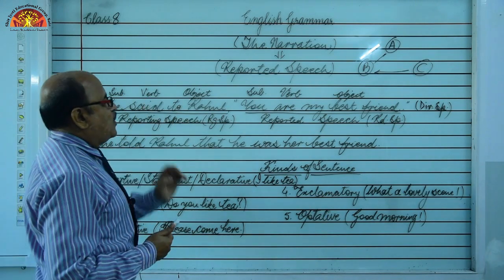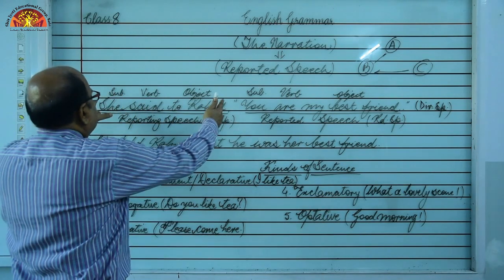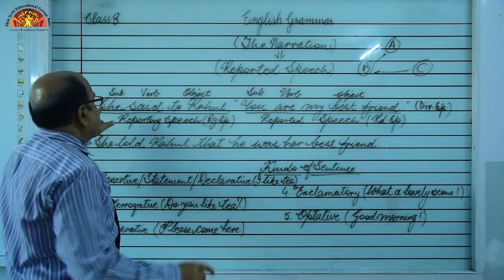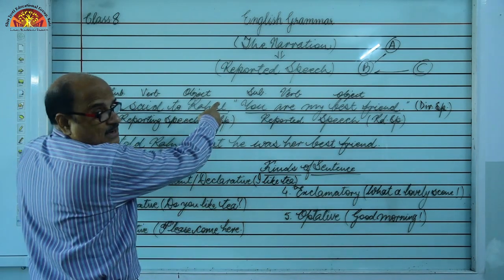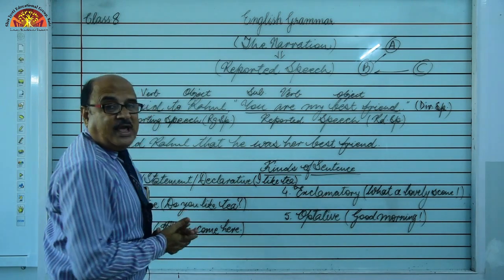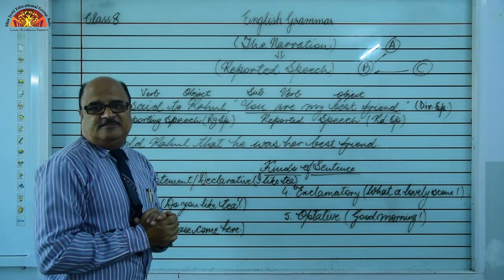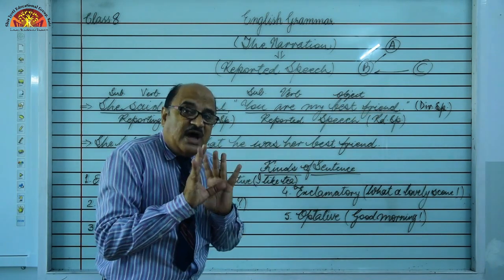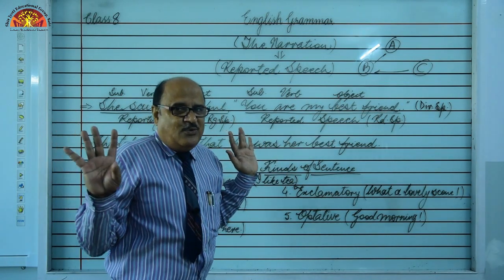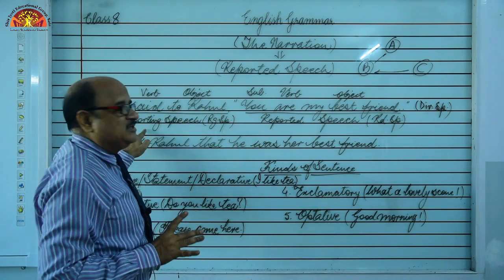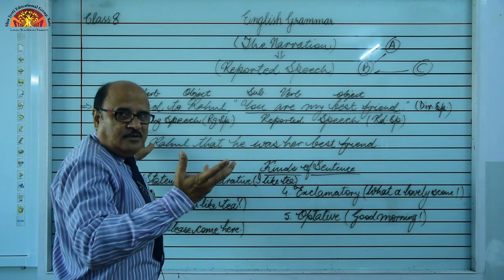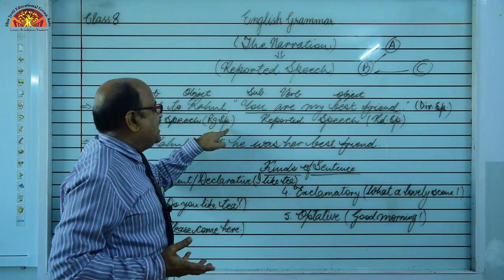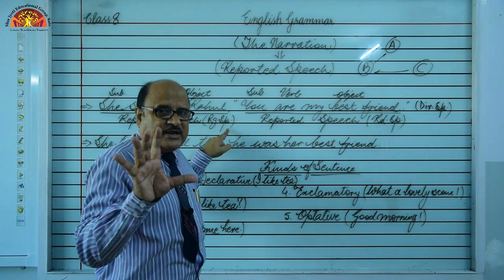Now, have a look at it. She said to Rahul: this part of the sentence is without inverted commas. This is known as reporting speech. So, the part of direct speech without inverted commas is known as reporting speech. In short, I will be writing rg.sp, so please do not get confused.